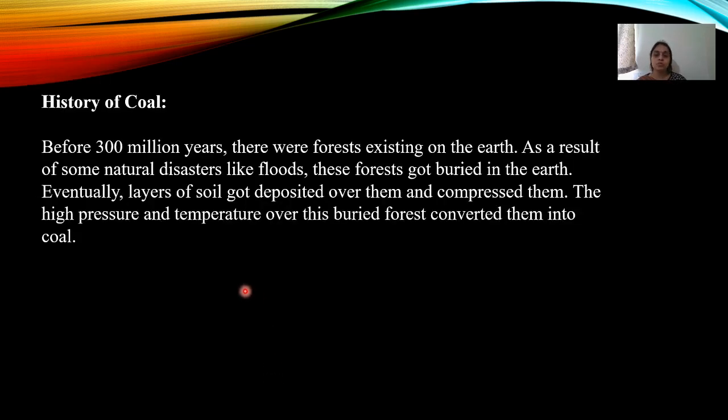History of coal, the story of how coal has been formed. Before 300 million years ago, there were forests existing on the earth. As a result of some natural disasters like floods, these forests got buried in the earth. Eventually, layers of soil got deposited over them and compressed them due to high pressure and temperature. So all this dead vegetation was converted into coal.